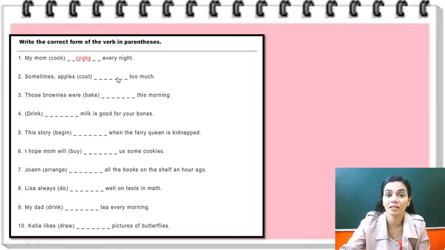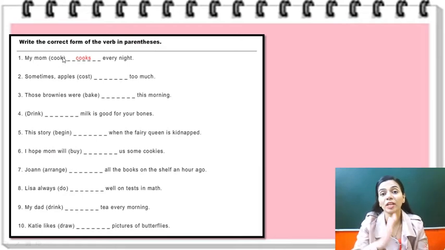Now here is an exercise we'll see, and we will write the correct form of the verb in the fill-up. Right? They have asked us to write the correct form of the verb in the parenthesis. Now, my mom, they have given us cook. So we need to use cook, but we have to use the correct form of cook every night, right? Now here, my mom: mom is a singular noun, and in present tense or simple present... What is simple present tense?